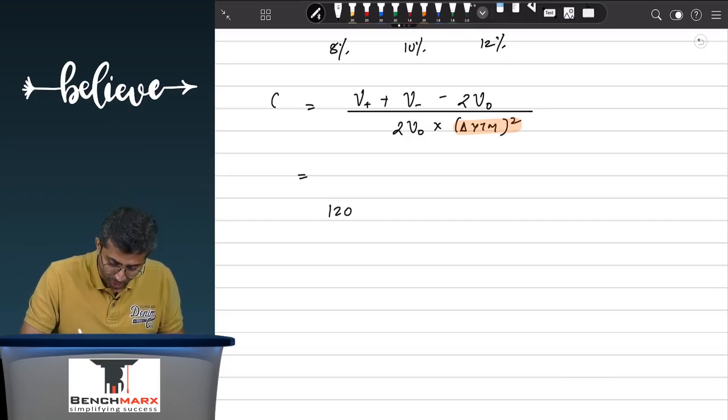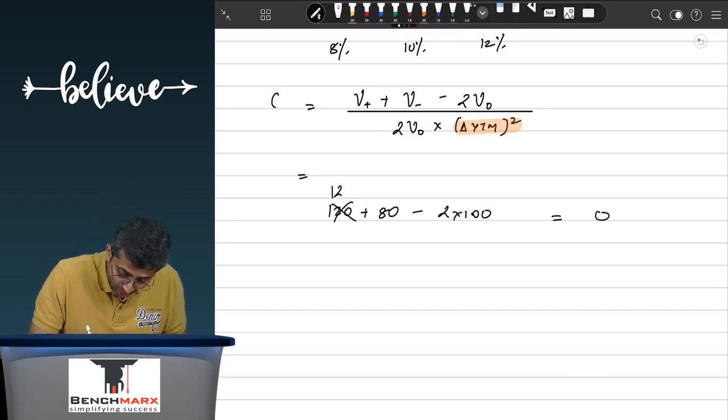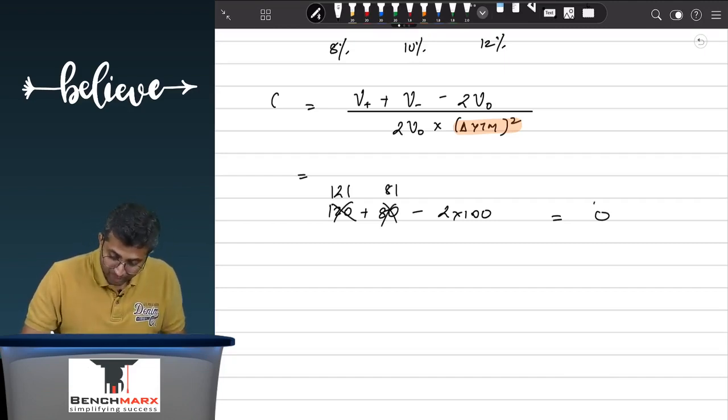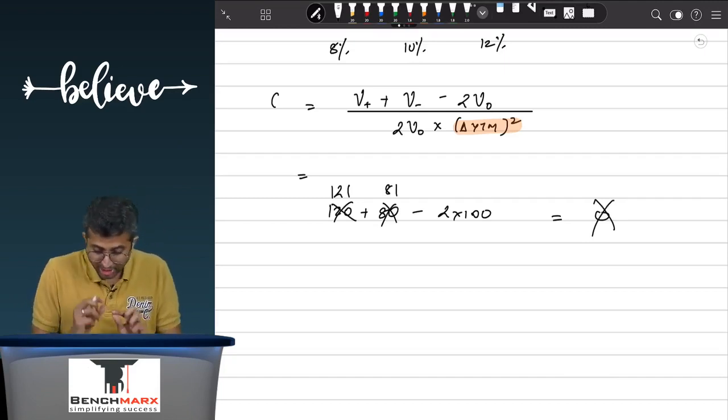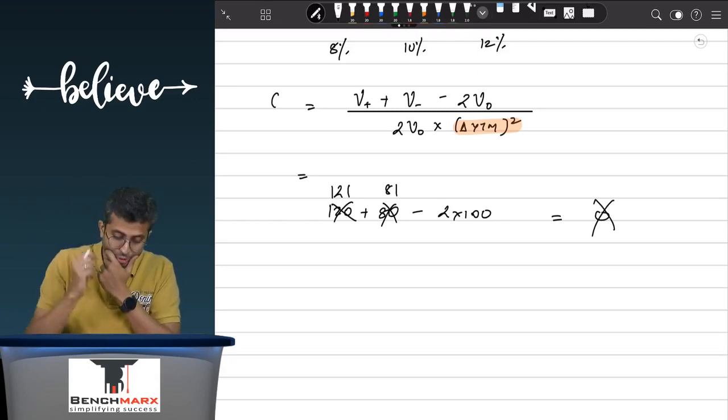So if I do 120 plus 80 minus 2 into 100, my numerator will become 0 only. However, if my actual increase is 121 and when I go to 80, it is actually 81, in which case this will not be 0. This will be, instead of 120, it went up. Kitna? It went up to, let us say 121.